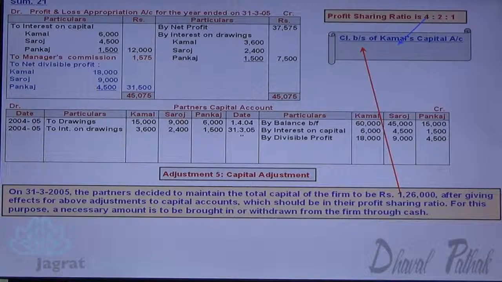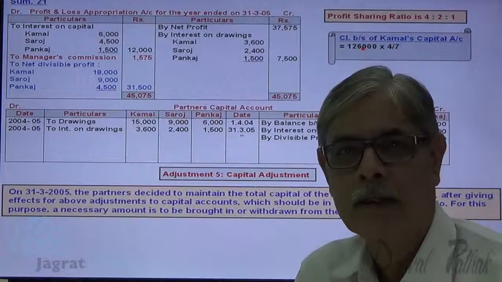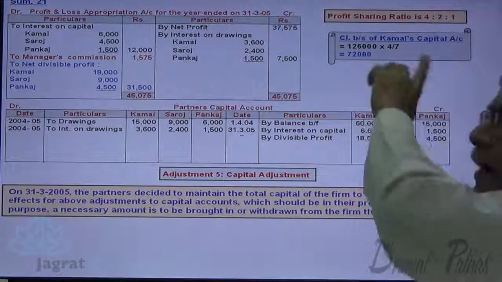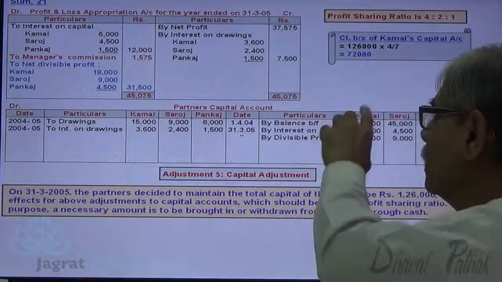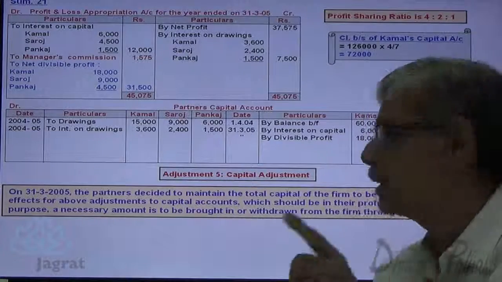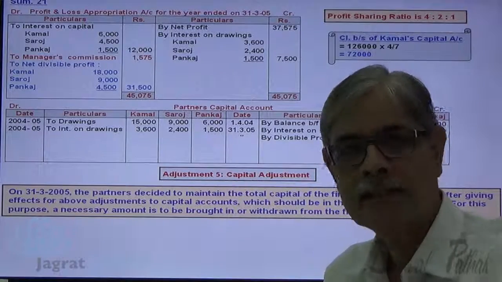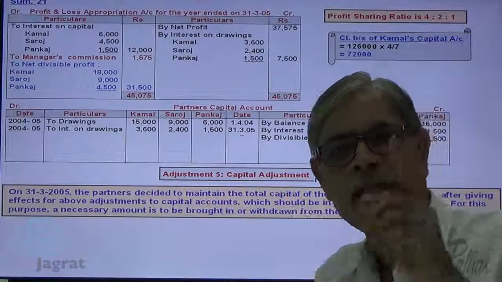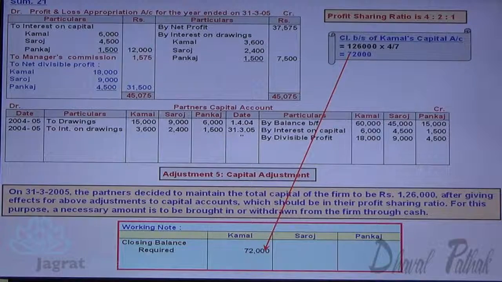Now the 1,26,000 is the total capital. 4 by 7 is the share of Kamal. So 1,26,000 into 4 by 7 is the capital required to be maintained by Kamal. So Kamal is required to maintain a capital of 72,000. Now, how much is the actual capital of Kamal? For that, total of credit minus total of debit is the existing capital. So let us compare the capital required with the existing capital. So this is the closing balance required, 72,000.